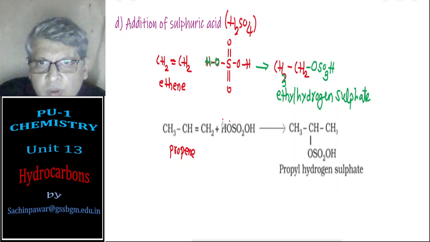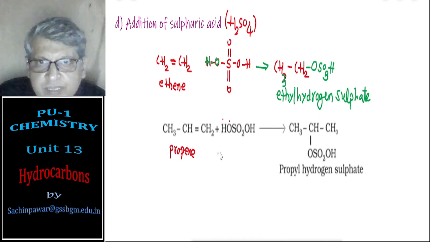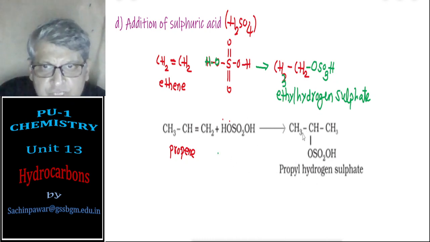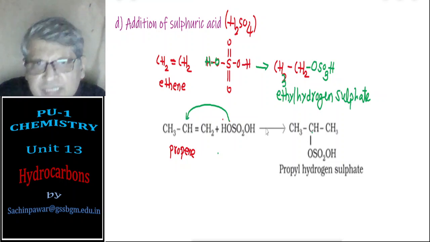H and O go to, now here O should go to that carbon atom. Now here, see there are two choices, a single bond is broken, so we have CH2 CH3. Now this O should go to that carbon atom which is attached to the least number of hydrogen. It has to follow Markovnikov rule.